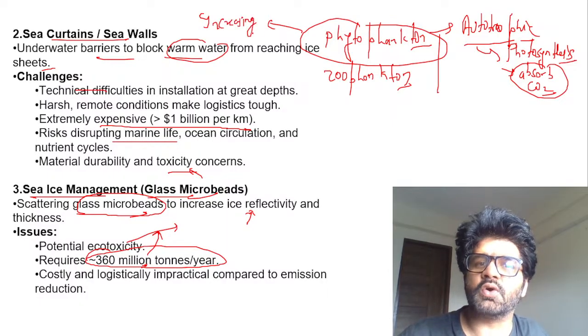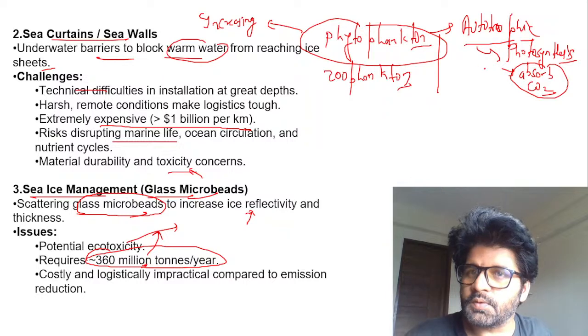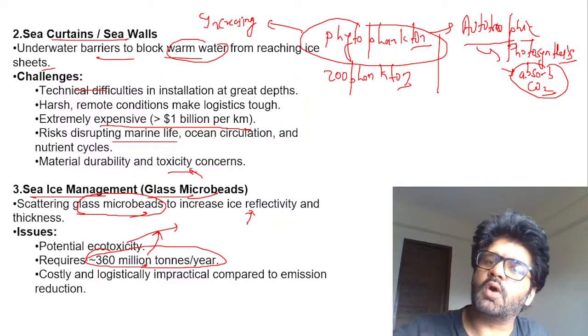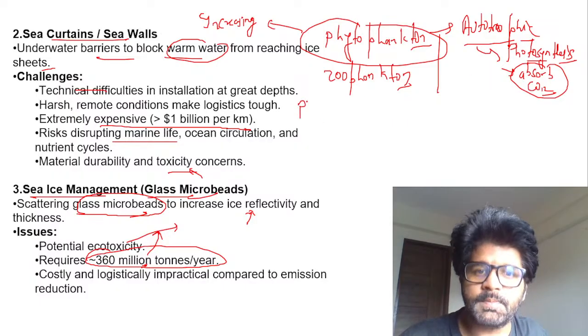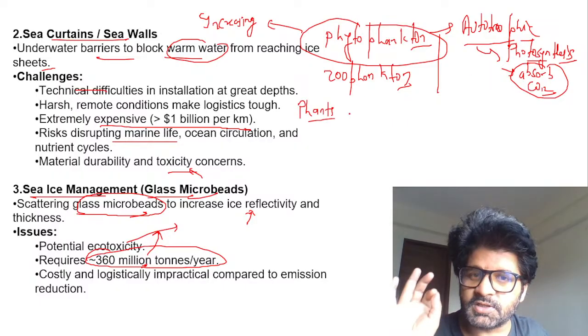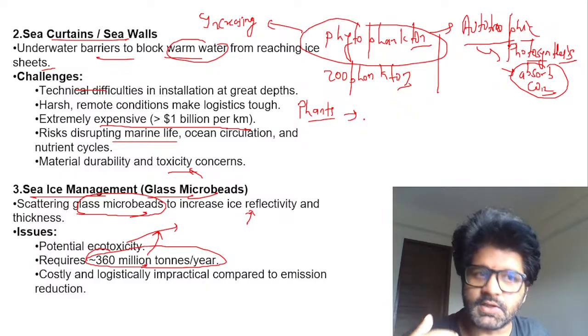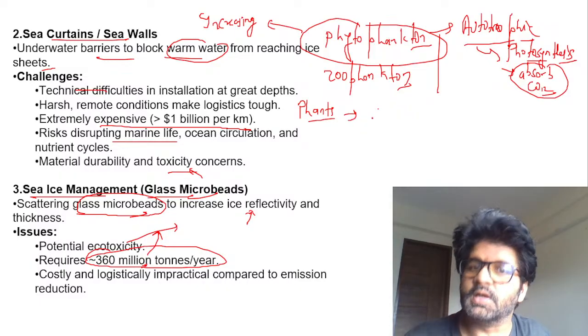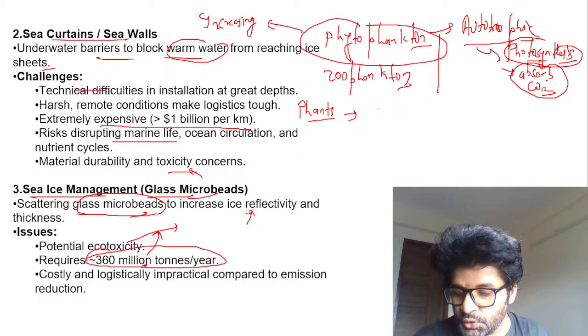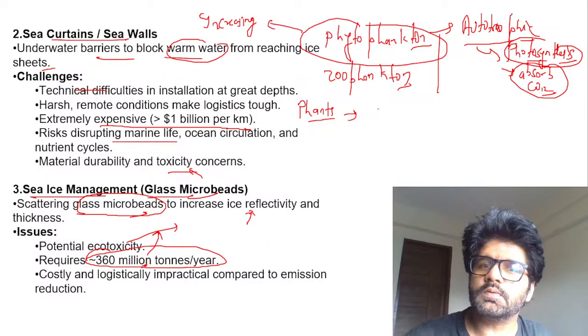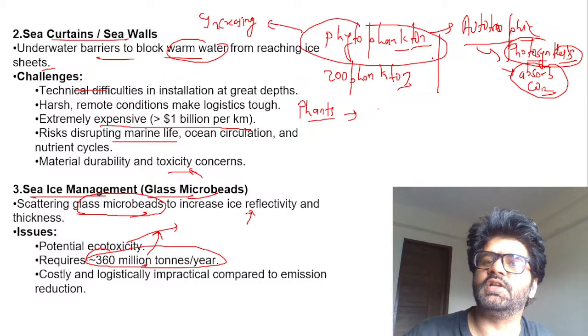If you increase phytoplankton, they will make more food via photosynthesis. They will absorb more CO2 because you need CO2 when you're doing photosynthesis. Please understand, guys, many people don't remember this thing. Plants, when they do respiration, when they are breathing, they are taking oxygen, releasing CO2. That time they're not absorbing CO2. But when plants are making food, photosynthesis, they are absorbing CO2. So these are some important things. So we will talk about that method also, how we have to increase phytoplanktons.